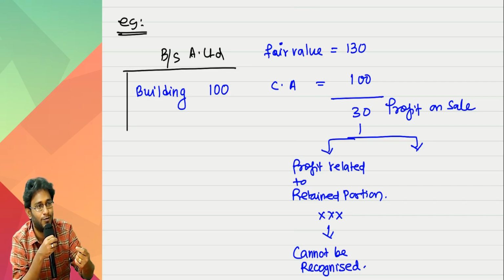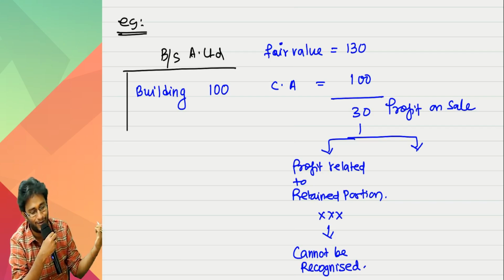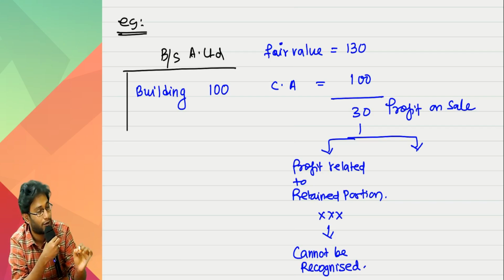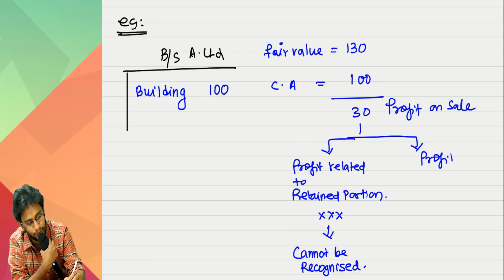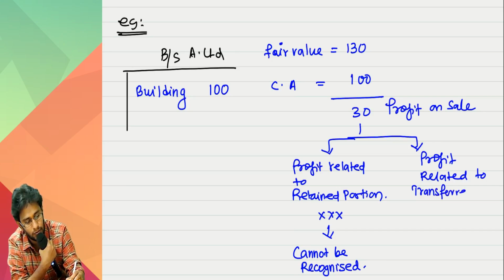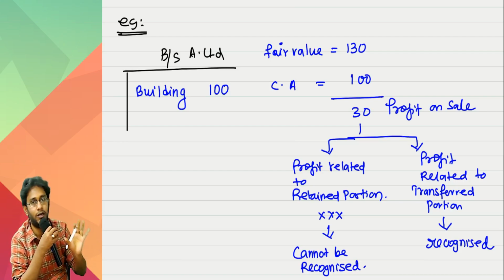So if you are much more criminal, you are responsible for one more accounting standard for your future generations. Anyway, the profit related to the retained portion, this you cannot recognize, but the profit related to the transferred portion, this can be recognized. So the entire key is in the treatment of the 30 rupees.